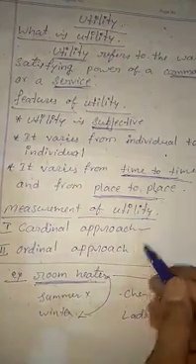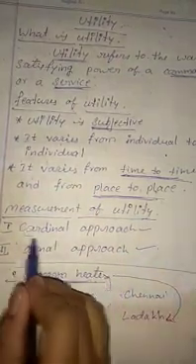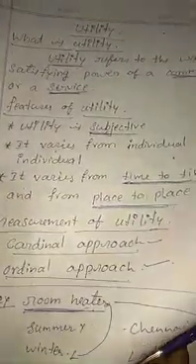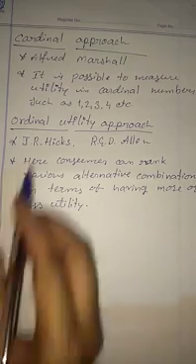There are two approaches to measure utility: the cardinal utility approach and the ordinal utility approach. What is the cardinal utility approach? The chief exponent of the cardinal utility approach was Alfred Marshall. According to the cardinal utility concept, it is possible to measure utility in cardinal numbers such as 1, 2, 3, 4, etc.